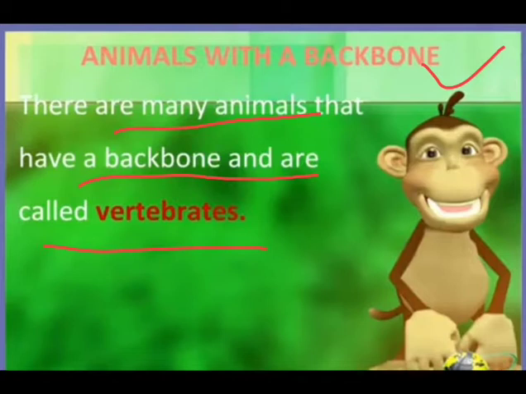And there are so many examples of vertebrates like cow, buffalo, horse, fish, donkey, monkey. These are the animals with a backbone. Dog, cat, lion, elephant, they are also examples of vertebrates because these animals also have a backbone.